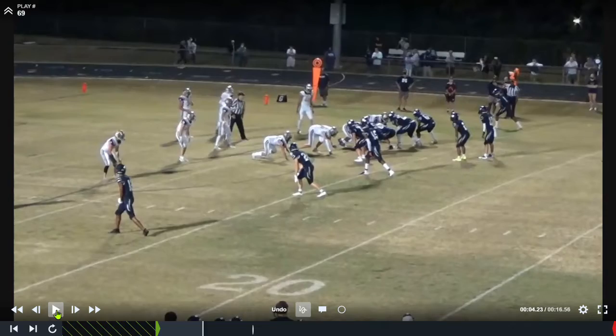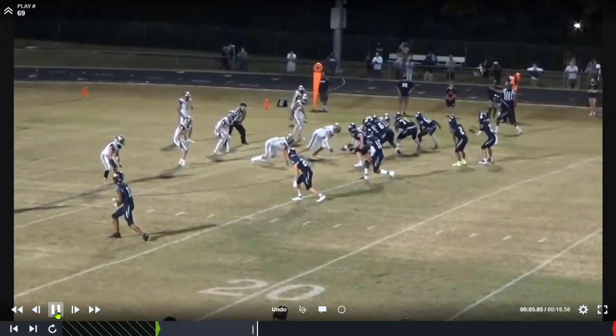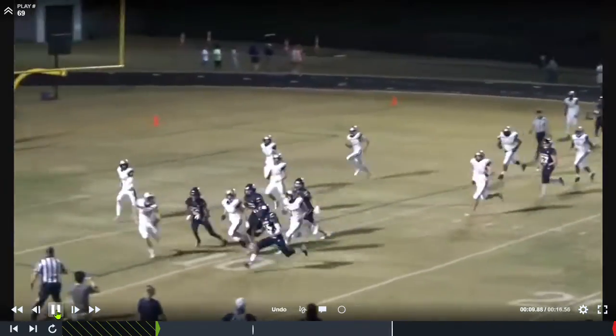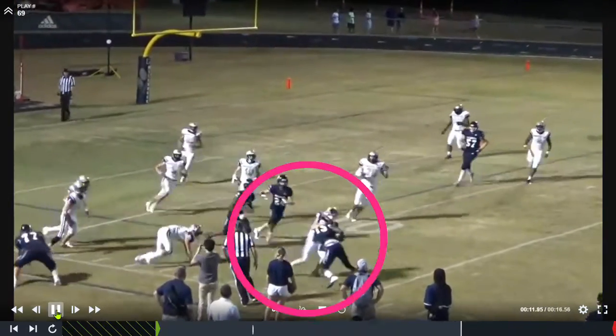On this play, we have an example of the runner's helmet coming off. Remember, the play is dead immediately when the runner's helmet comes off, and we need to sound our whistle and shut this play down immediately for the safety of the runner.